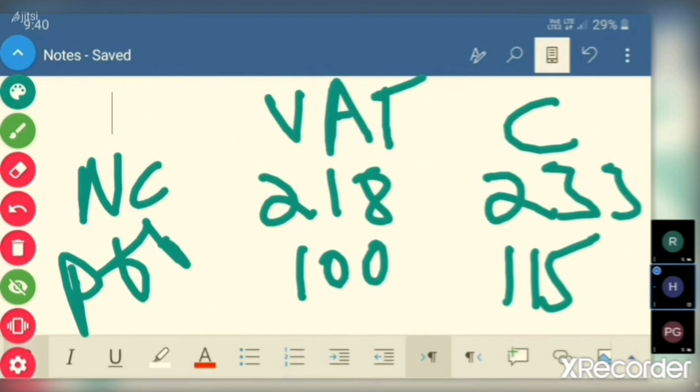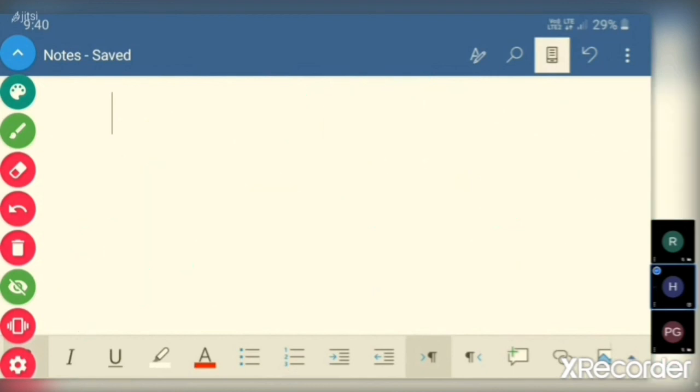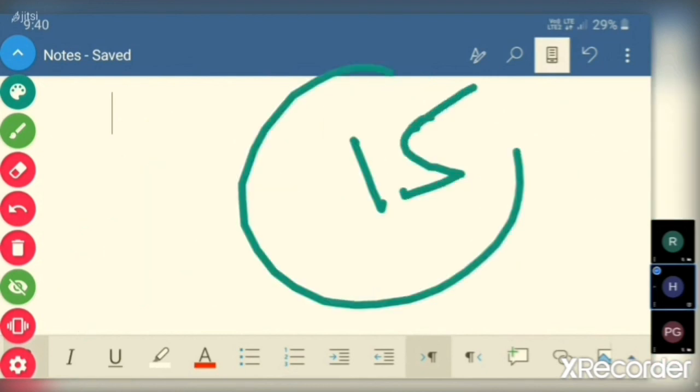If you observe in this example, under VAT scheme, profit left is 100, whereas in composite scheme, profit left is 115, 15 rupees more. In this example, because things will change based on percentages of composite rates or percentage of GST rates applicable. So in this example, the trader is left with additional profit of how much? 15 rupees. Additional cash of 15 rupees, he'll be left with.